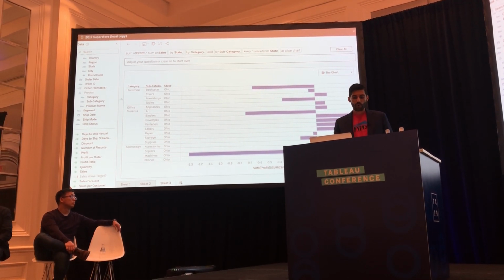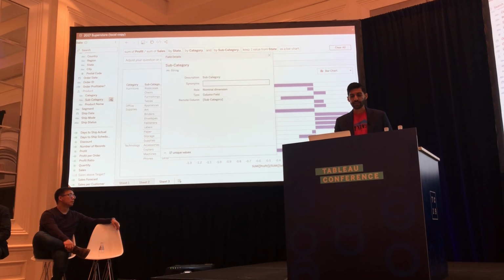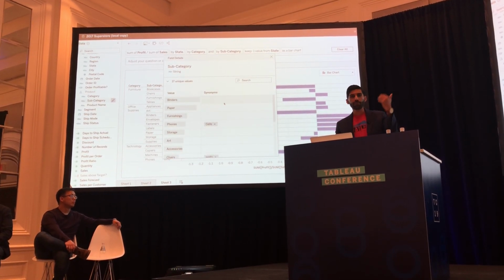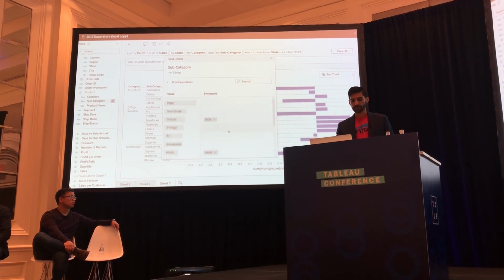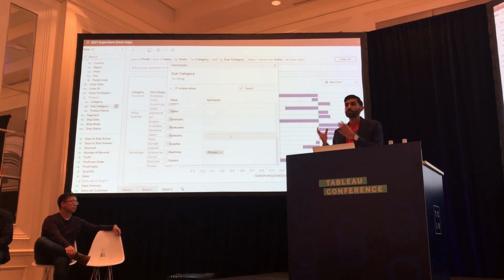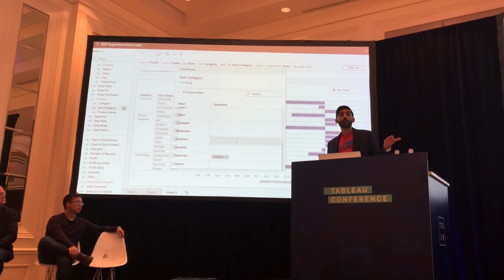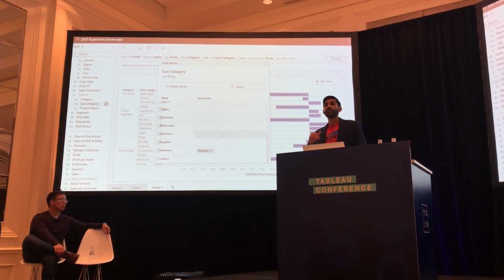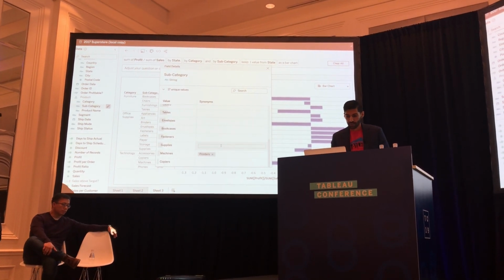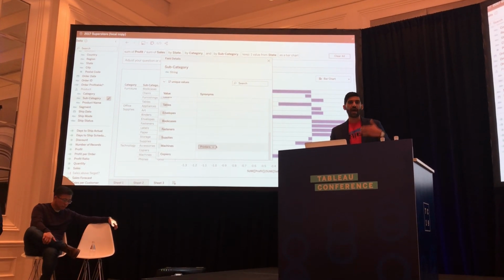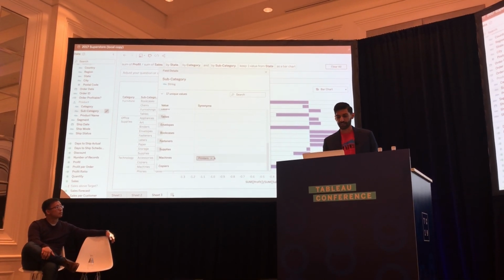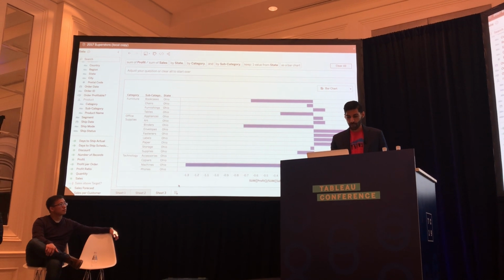So I'll hover over subcategory here and take a closer look at those values. Here, you can see all of the values in the subcategory field, and you'll see this option for me to add aliases and synonyms for specific values as well. You saw me do that for fields, but now we're going a layer deeper and adding synonyms and aliases for the values. So here I have machines. You can see I've added a synonym for printers, because that's actually how I may refer to that class of goods.